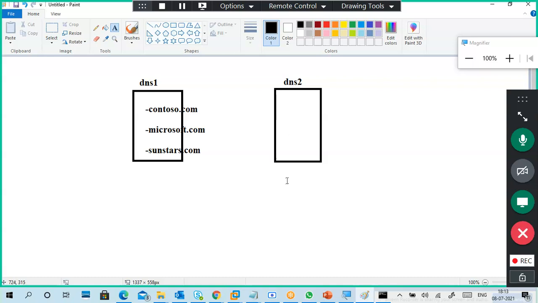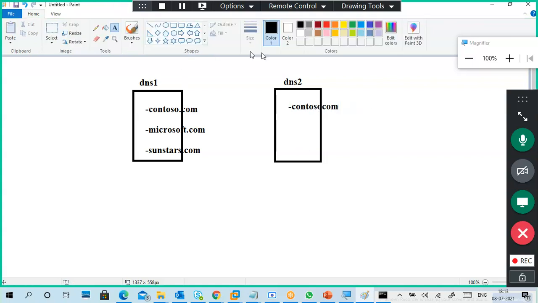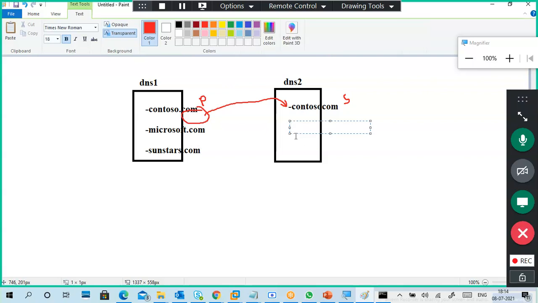Why am I taking another server? For backup purposes. For example, contoso.com. Here, for example, I created this zone as a primary zone. This is a secondary zone. It means the records in contoso.com will go to the secondary zone. For example, Microsoft.com.